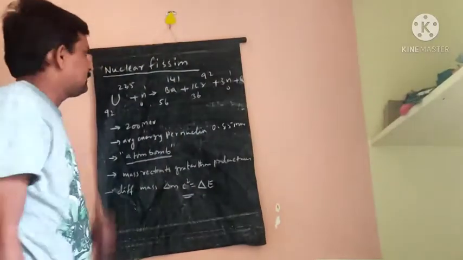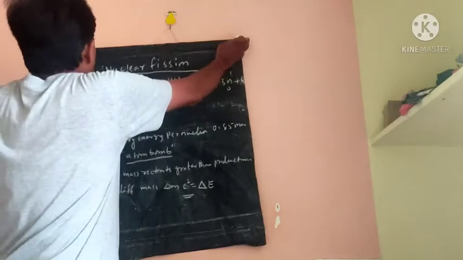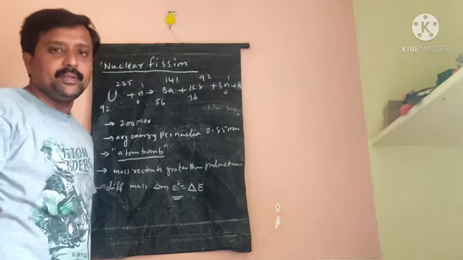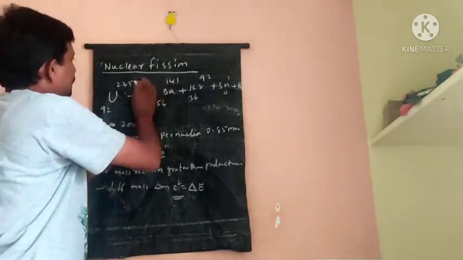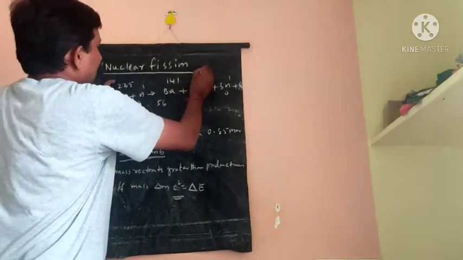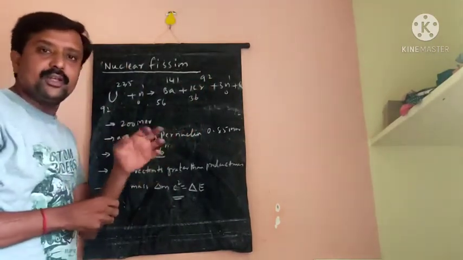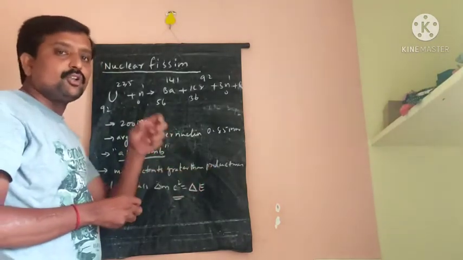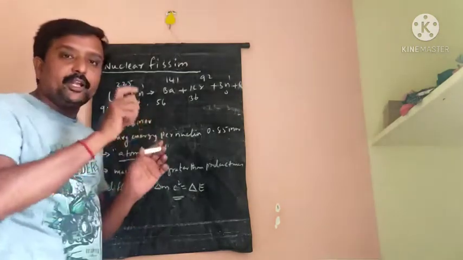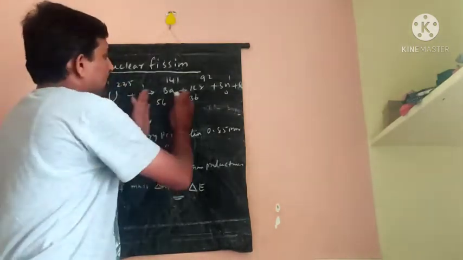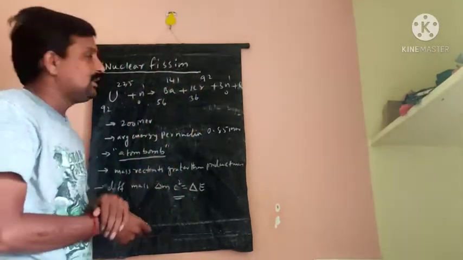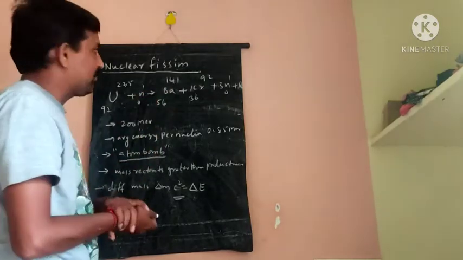Good afternoon, students. Yesterday we discussed half-life and average life period. Today we are going to discuss one of the important topics, nuclear fission. A heavy unstable nucleus bombarded with a slow-moving neutron, that is a thermal neutron, splits into two moderate nuclei and produces some amount of energy. The process is known as nuclear fission.